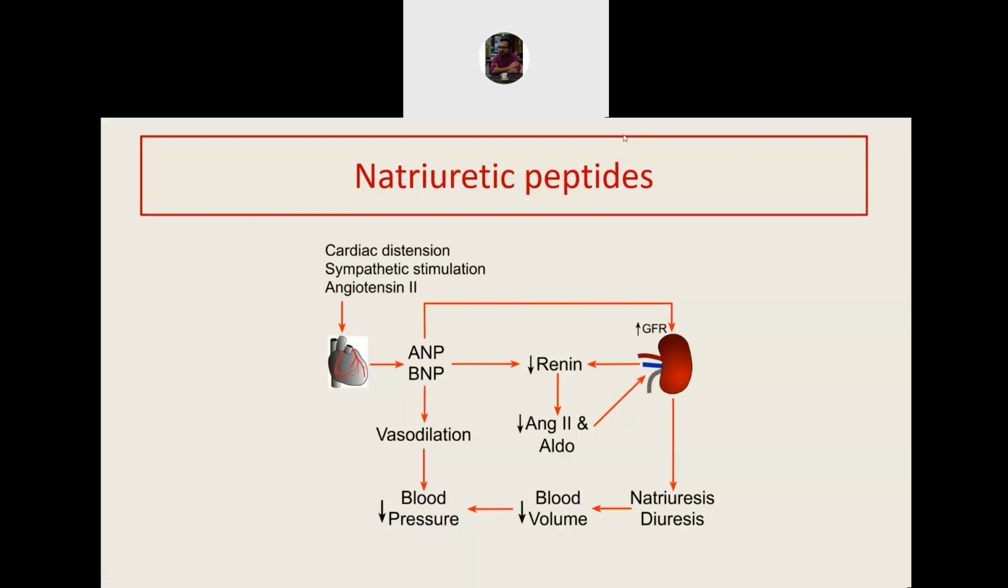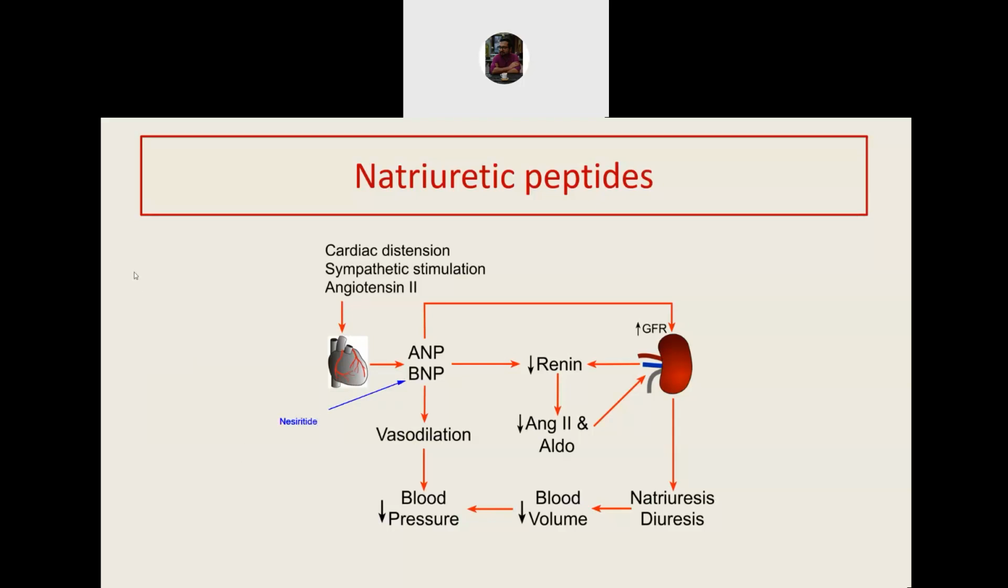Because natriuretic peptides are such novel molecules, drugs have been based on them. So we have recombinant natriuretic peptide, molecules that resemble the natriuretic peptide. For example, we have discussed this under cardiac failure, drugs like nesiritide.